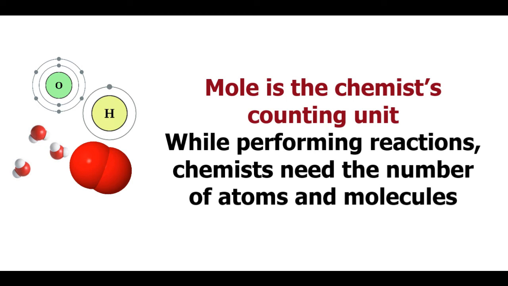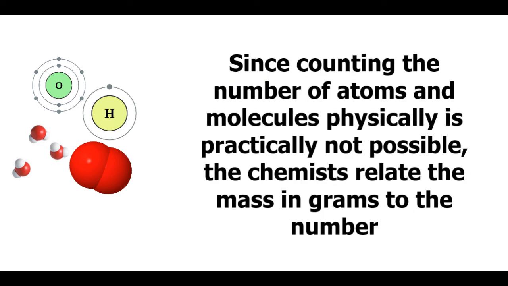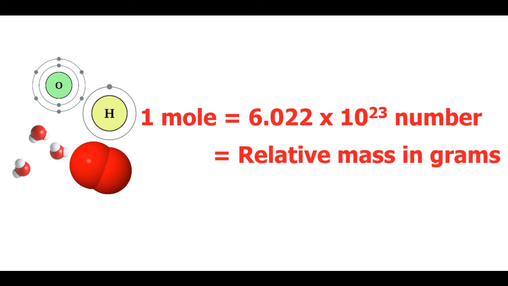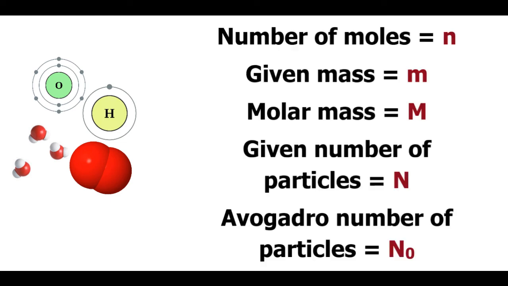Mole is the chemist's counting unit. While performing reactions, chemists need the number of atoms and molecules. But since counting the number of atoms and molecules physically is practically not possible, the chemists relate the mass in grams to the number. So, 1 mole is equal to 6.022 × 10^23 number, which is equal to relative mass in grams.